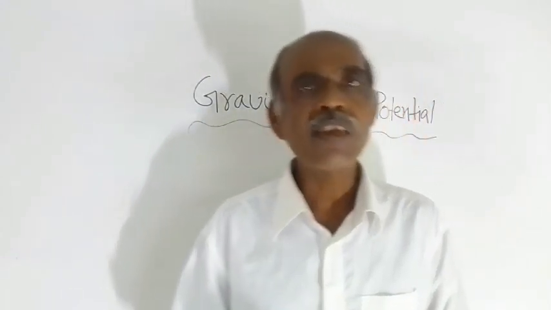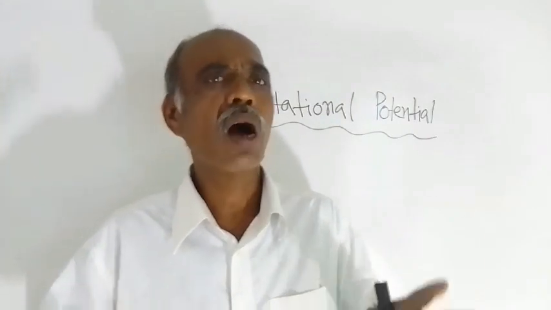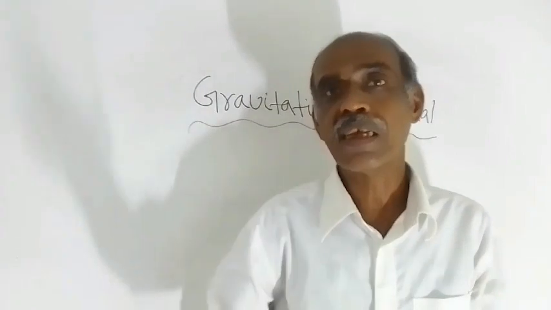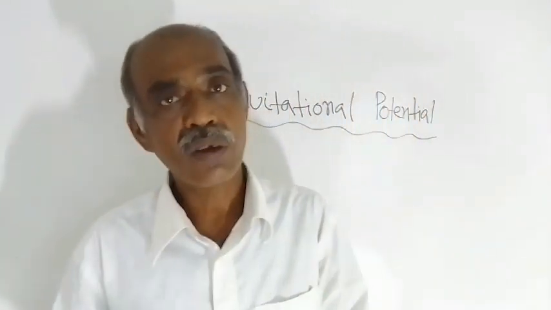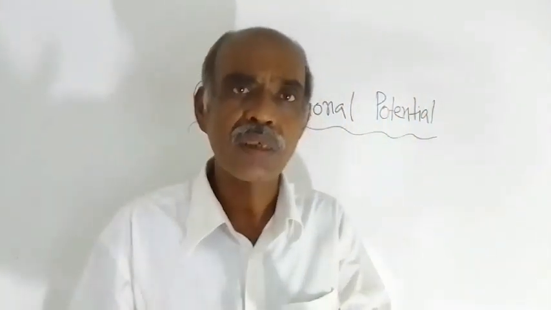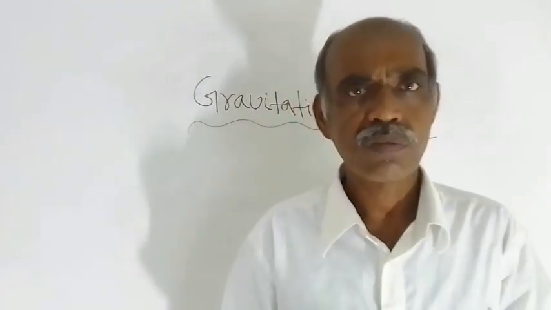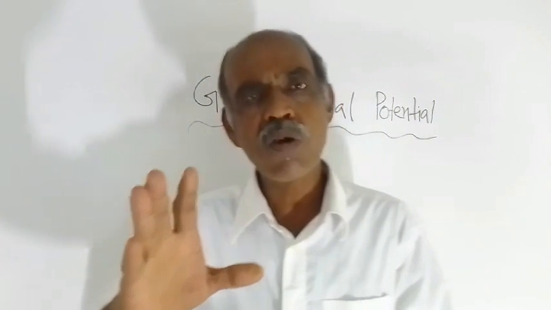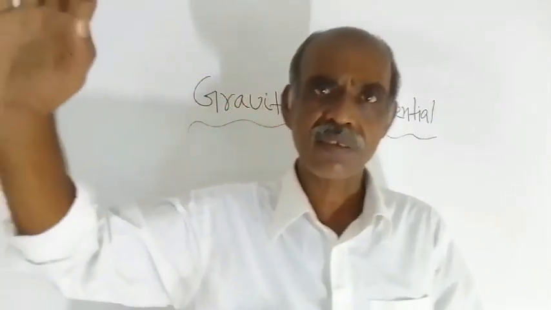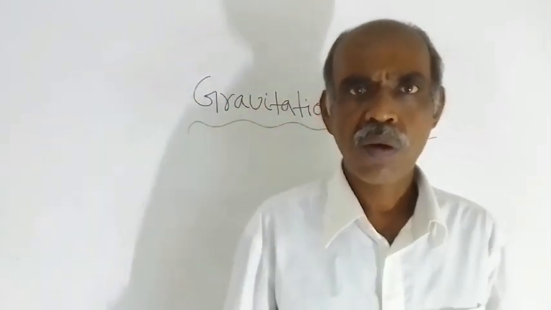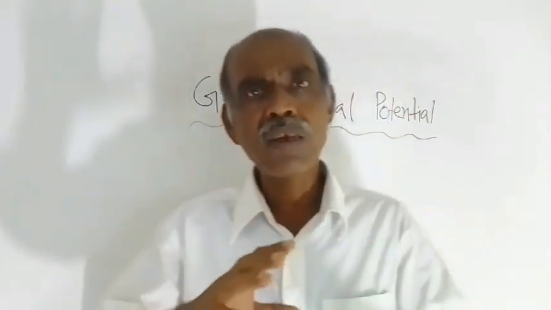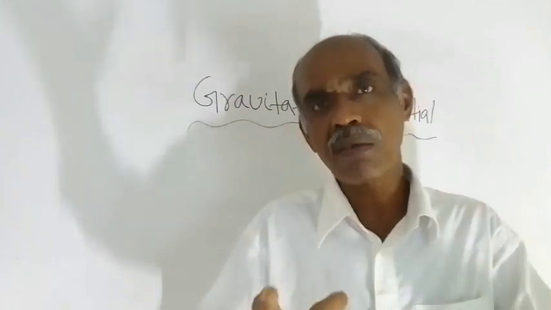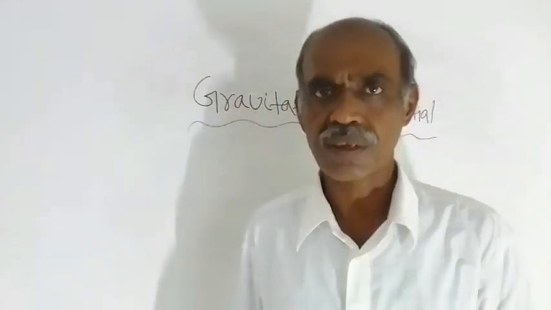So it is arbitrarily chosen that at infinity, the potential energy of any body is zero. Potential energy of any body is zero at an infinite distance, from that object of which you are going to calculate gravitational potential.